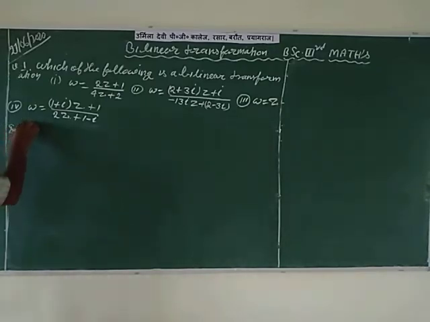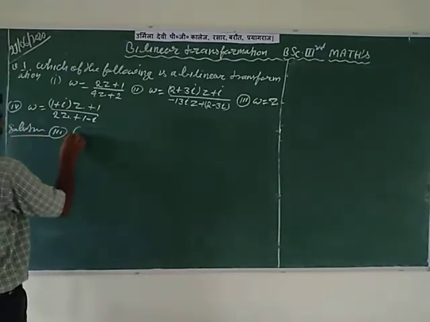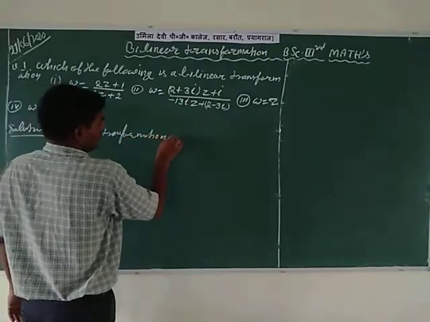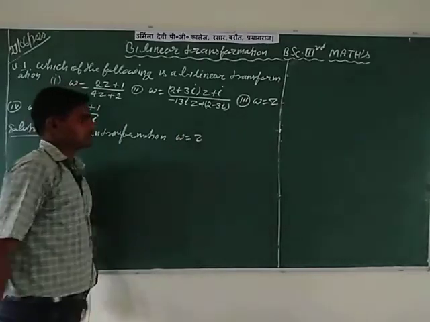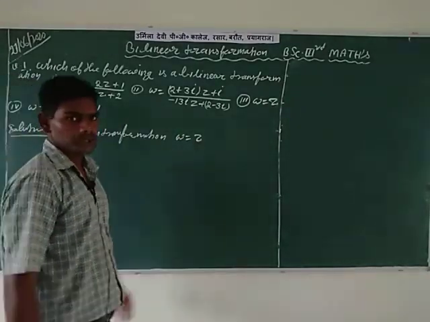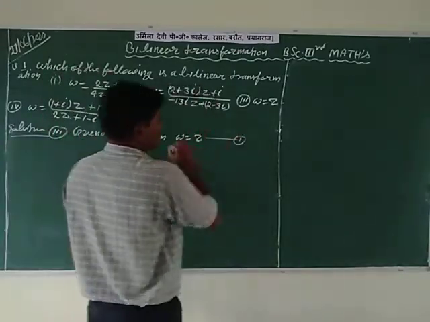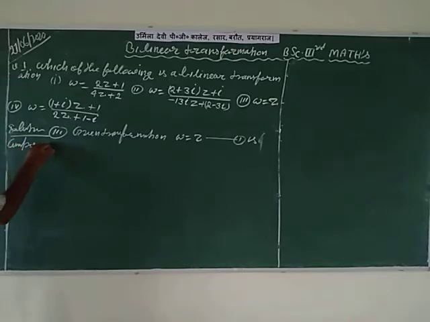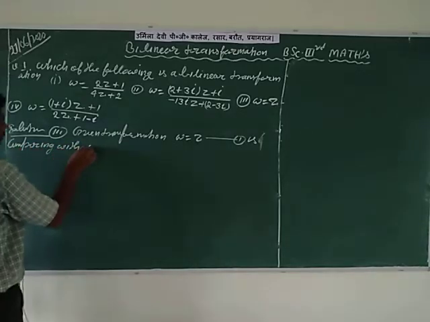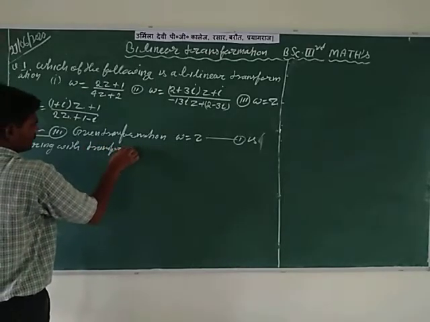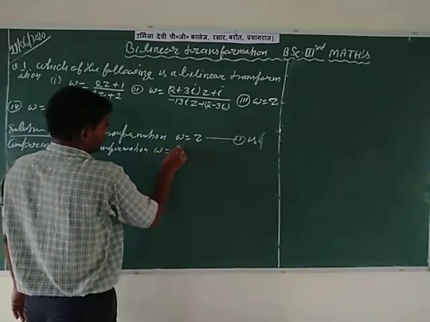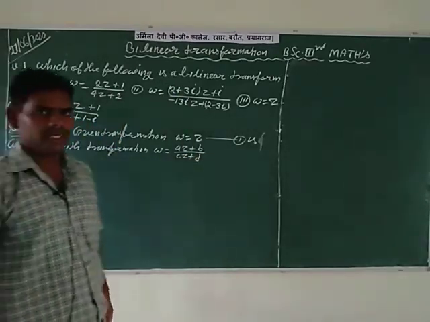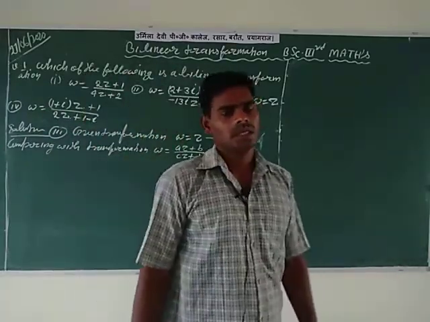Third solution. The given transformation is W is equal to Z. Same as in the first and second questions, the given transformation is denoted by equation first, and it is compared with the transformation W is equal to AZ plus B divided by CZ plus D. You know that this transformation is a bilinear transformation if the value of AD minus BC is not equal to 0.